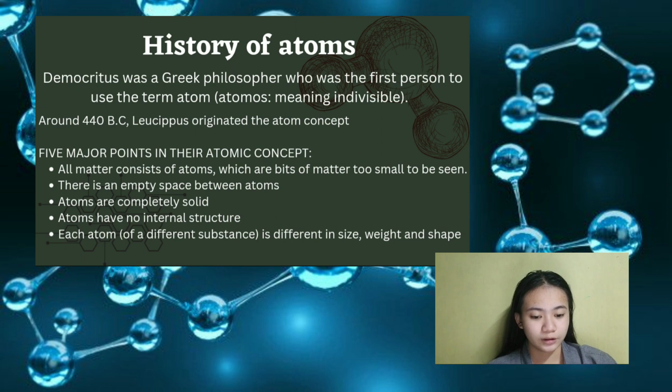Each atom of a different substance is different in size, weight, and shape. The smallest part of an element is called an atom. Each atom of an element is different in structure from the atoms of other elements. An atom can be divided into smaller subatomic particles: protons, electrons, and neutrons.